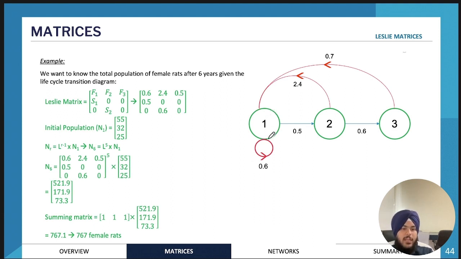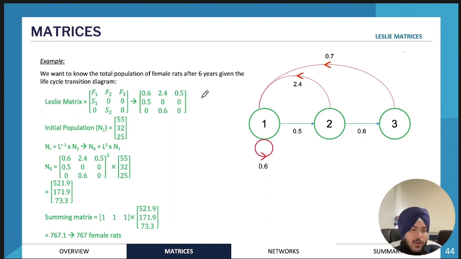They're not going to be born in age group 2 or age group 3, because if we're giving birth to someone, they're going to be born in age group 1, the youngest age group. So for example, 2.4 would represent the birth rate for any female in age group 2. So it goes back to 1 because the rats that are going to be born are going to be born in age group 1. And then 0.7 for age group 3.